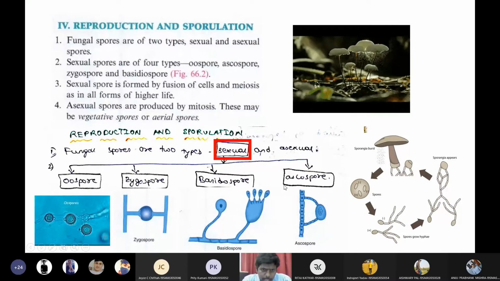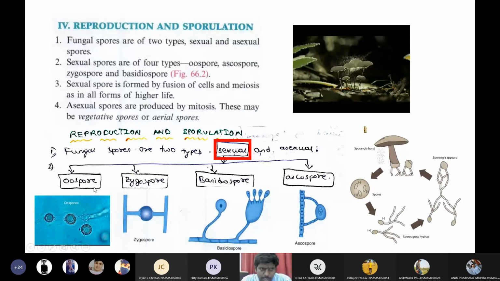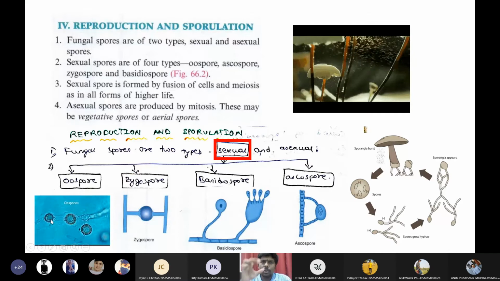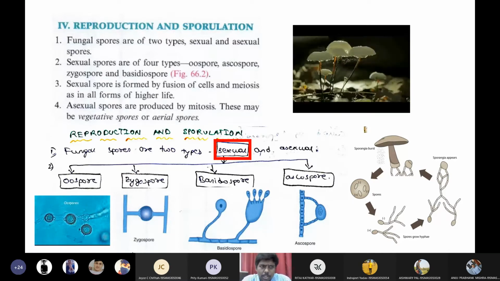Thankfully, the spores have been named depending upon the taxonomical classification. There are four types of spores. One is oospores. Oospores resemble an oocyte, our female's ovum. That is why those spores are called oospores. Also remember, in all sexual spores there will be involvement of positive and negative strands, or simply male and female. This male and female will contact each other to form a new spore.